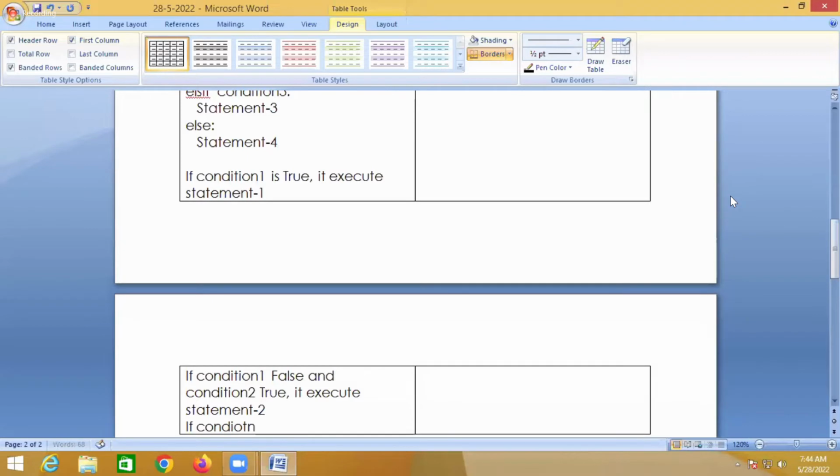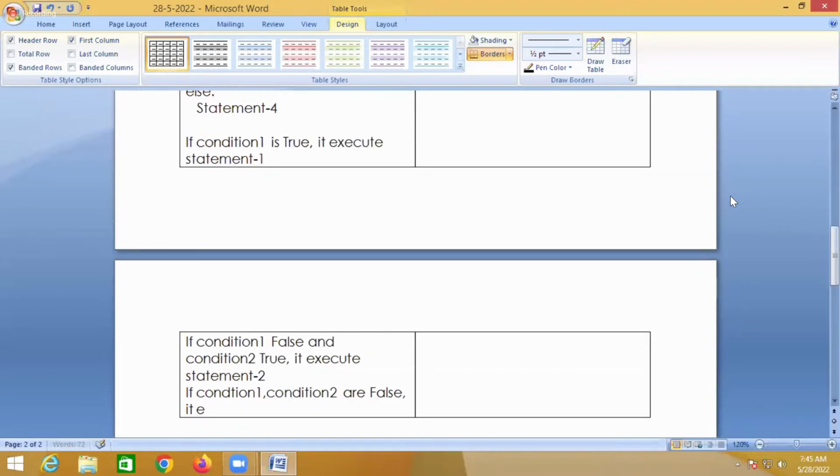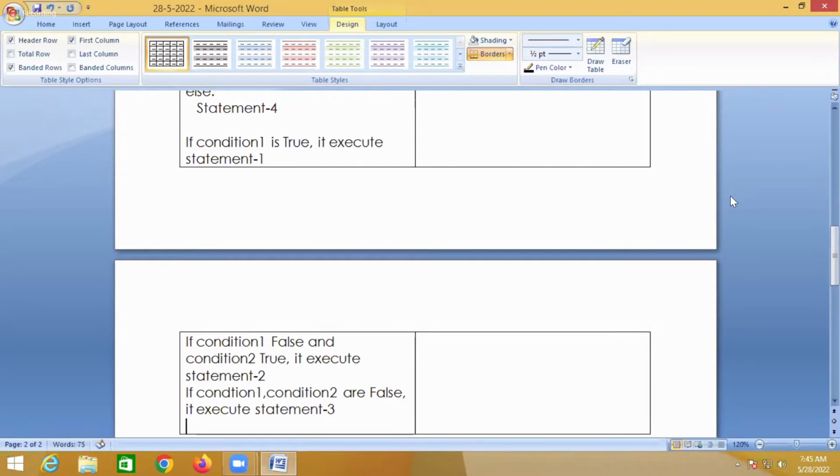If condition 1 and condition 2 are false, it executes statement 3. If all conditions are false, it executes statement 4.